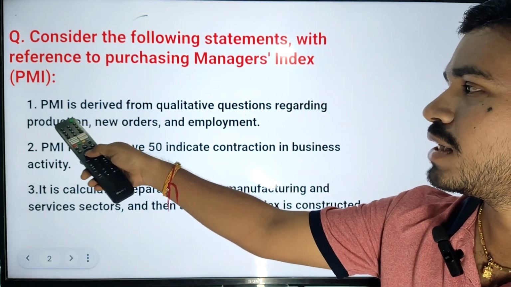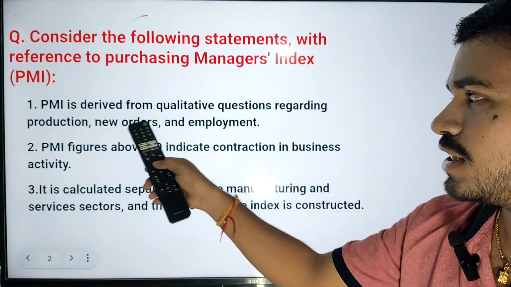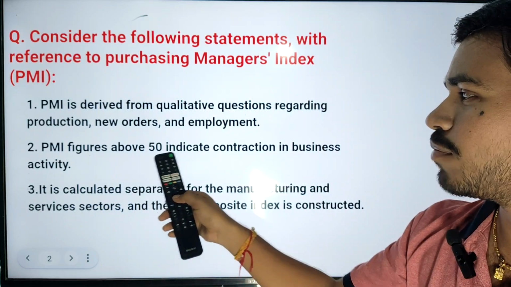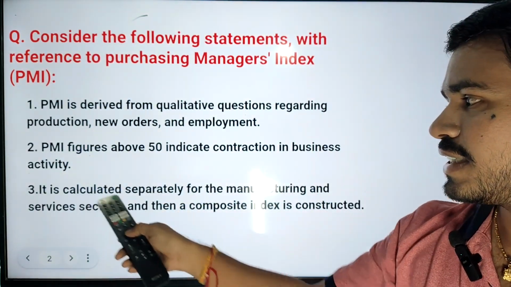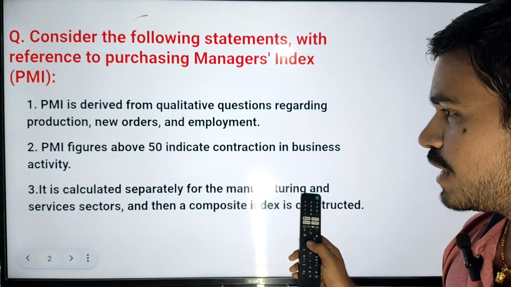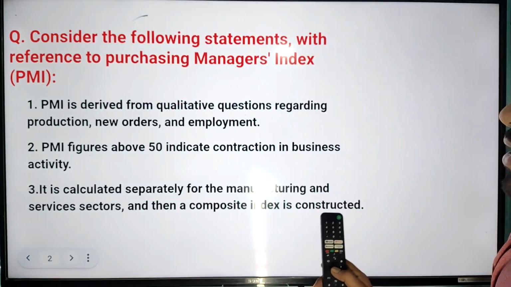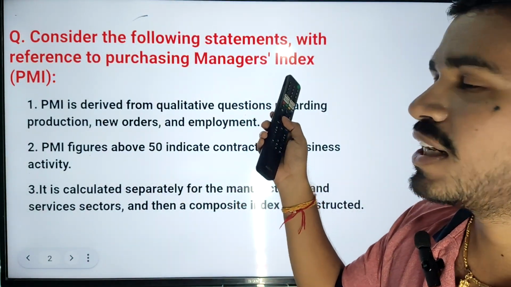First statement, PMI is derived from qualitative questions regarding production, new orders, employment, etc. Second one, PMI figures above 50 indicates contraction in business activity. Third one, it is calculated separately for the manufacturing and service sectors, and then a composite index is constructed. So which of the following statements are correct regarding the Purchasing Managers Index?